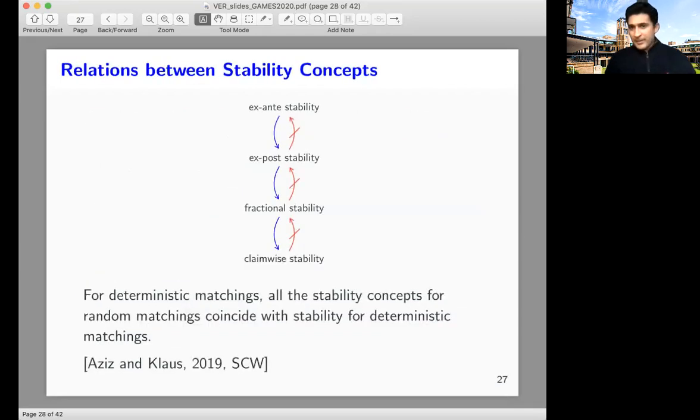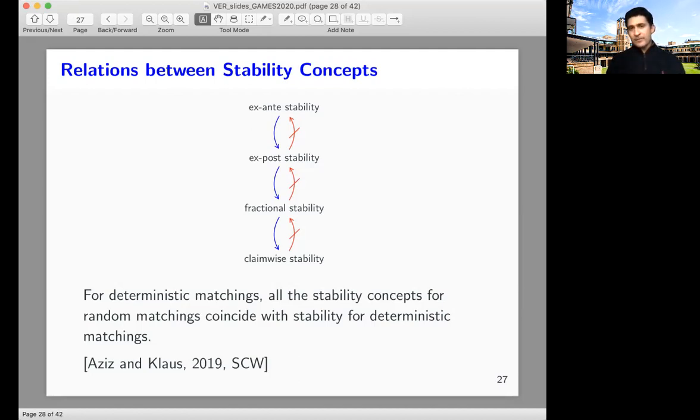So stability is a very well-established concept in the context of stable matching problems, but obviously since we are considering probabilistic outcomes, we need to define suitable stability concepts which also apply to a probabilistic context. In this context, I just mentioned a survey which we wrote with Bettina Klaus in Social Choice and Welfare in 2019, where we formalized and studied the relations between 4 different probabilistic stability concepts, in particular ex-ante stability, ex-post stability, fraction stability, and KMI stability.